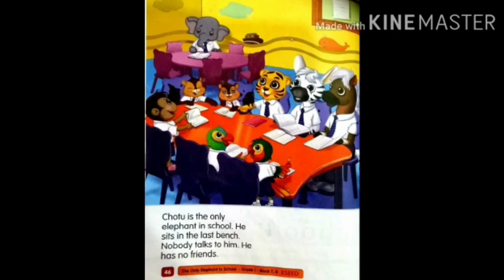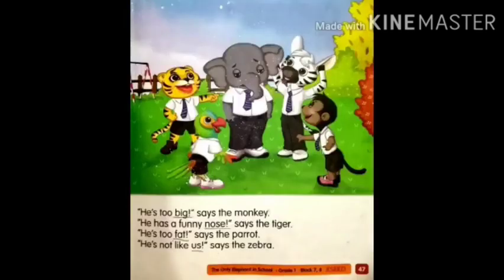So who is the story about that we are reading here? According to the title, we are reading about the elephant. What does he do? Can you see? He is sitting in the last bench. And why is Chotu sad there? Can you see? Yes, he is sad, because we can think that he has no friends. That's why he might be sad. And you can see that he is the only elephant sitting in a corner. Yes? So did you ever feel such a thing? Okay, let us move to the next page, 47.